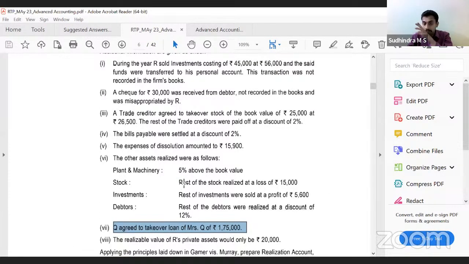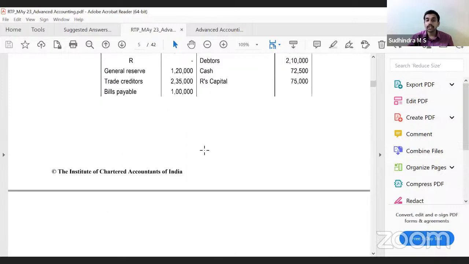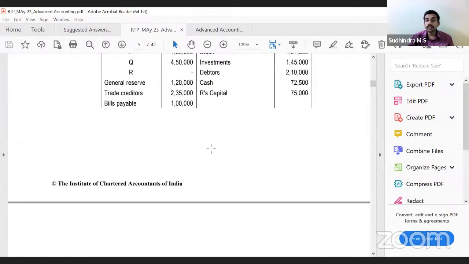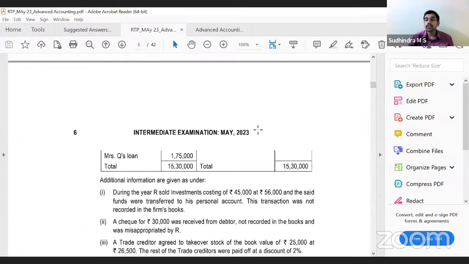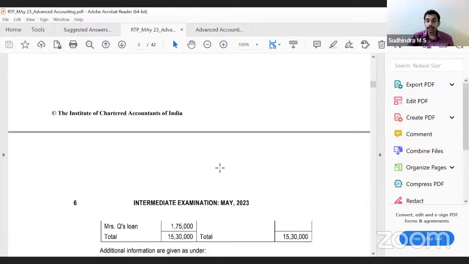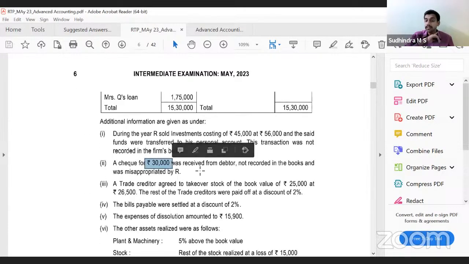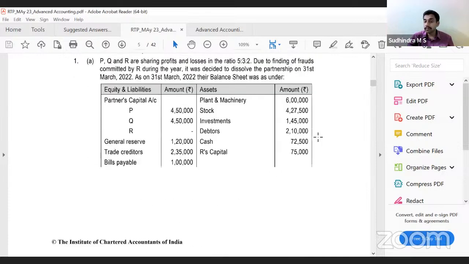First, what you have to do? First, prepare the normal realization account. When you are preparing the realization account, you have to be careful. Even though we have investment of 1,45,000, I cannot bring in 1,45,000 in the realization account because 45,000 is already sold by one of the partners. So only 1 lakh would be brought in. What happens to this 45,000? I'll explain. Next, you have debtors. Even though debtors are 2,10,000, I cannot bring in 2,10,000 because 30,000 was already received. So only 1,80,000 is receivable.